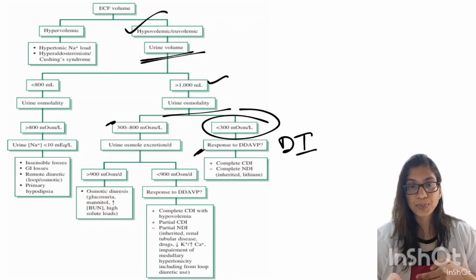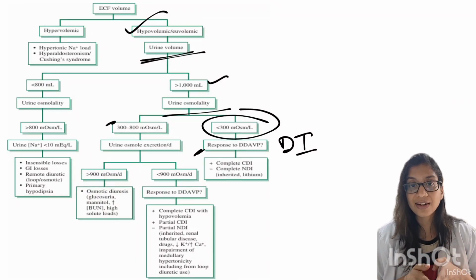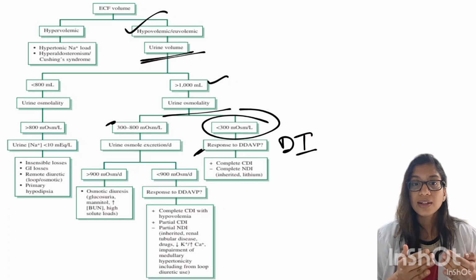Desmopressin is an analog of vasopressin. So if you are giving desmopressin and there is an improvement, then it is central diabetes insipidus, because in central diabetes insipidus there is ADH deficiency. In case of peripheral diabetes insipidus, the kidney will not respond to the ADH. Hence, desmopressin response will not be seen.